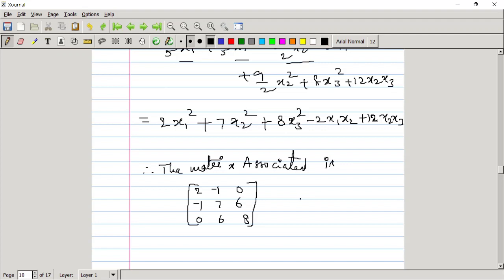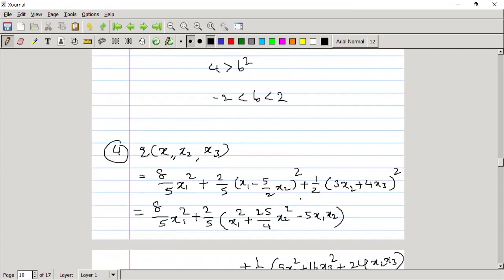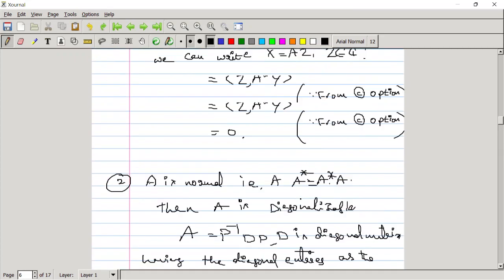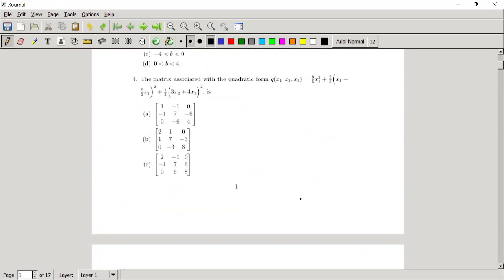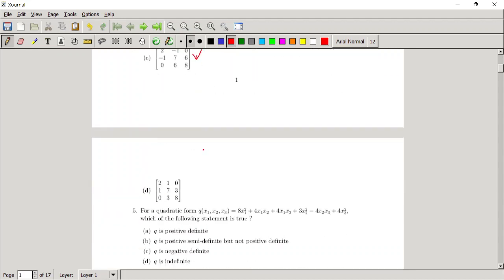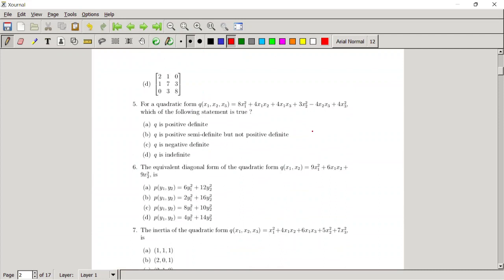So the correct option is 2 minus 1 0, from the options. I think the third option, C, is the correct option. Yes. The fourth problem here is also simple.